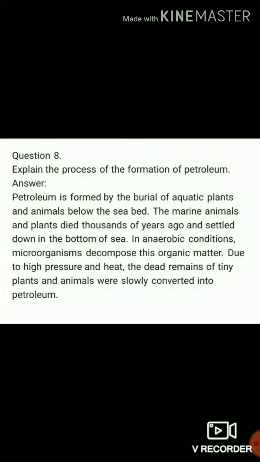Now question number 8. Explain the process of the formation of petroleum. So, petroleum is formed by the burial of aquatic plants and animals below the seabed. The marine animals and plants died thousands of years ago and settled down in the bottom of the sea. In anaerobic conditions, microorganisms decompose this organic matter. Due to high pressure and heat, the dead remains of tiny plants and animals were slowly converted into petroleum.